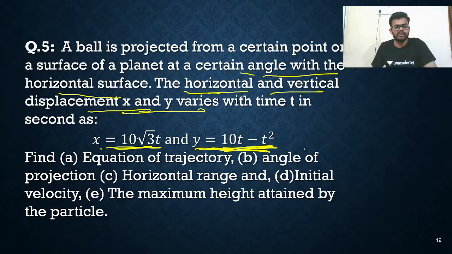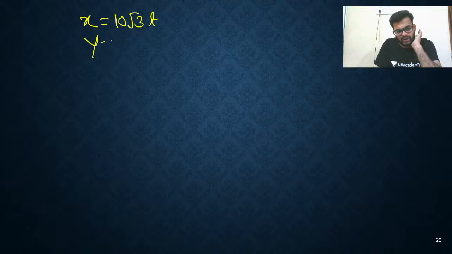Find the equation of trajectory. That is the first question. I already told you how to find the equation of trajectory. Let's say we have the x coordinate, 10 root 3 t, and the y coordinate, 10t minus t square.